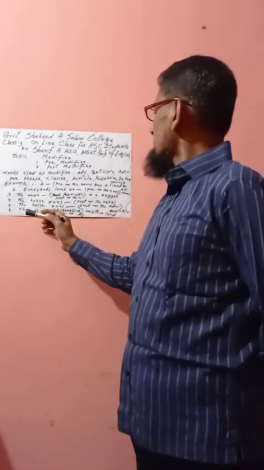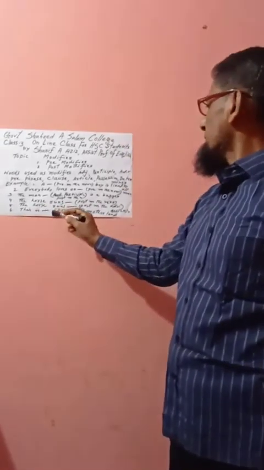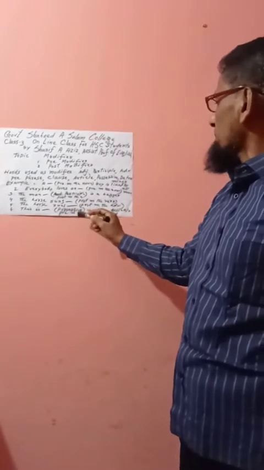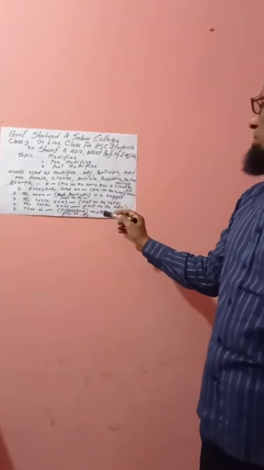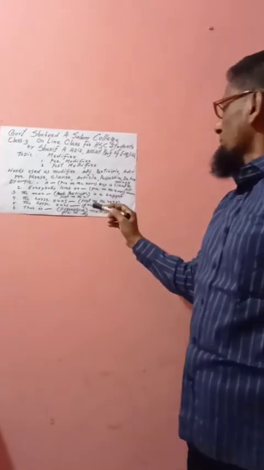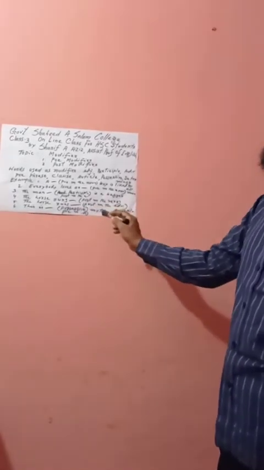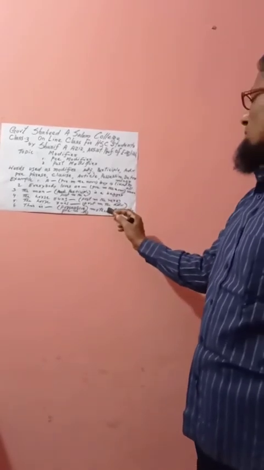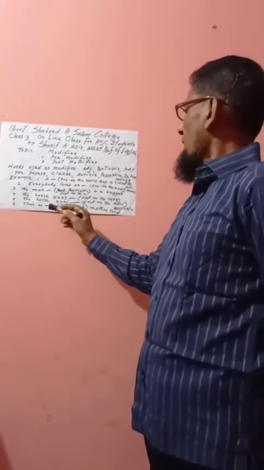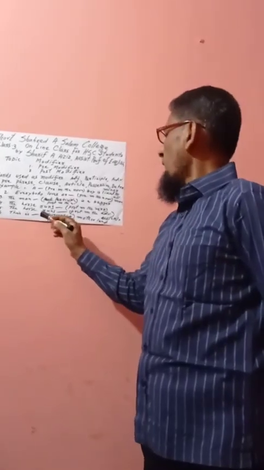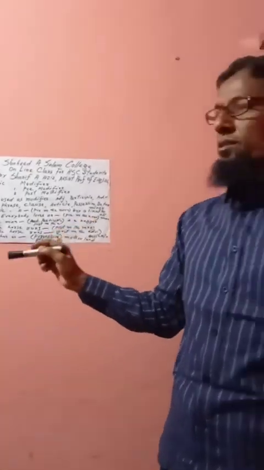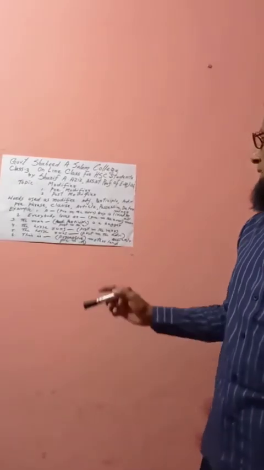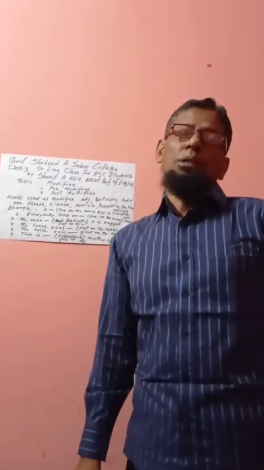Then number 6, this is dash in the bracket, possessive case. We modify the noun motherland. When you are asked to pre-modify, there will be a noun after the bracket. Motherland is the noun. So here possessive case, our motherland. So our will be the possessive case. So these are the forms. You will try your best to remember these 8 items. Then it will be easier on your part to solve modifier.